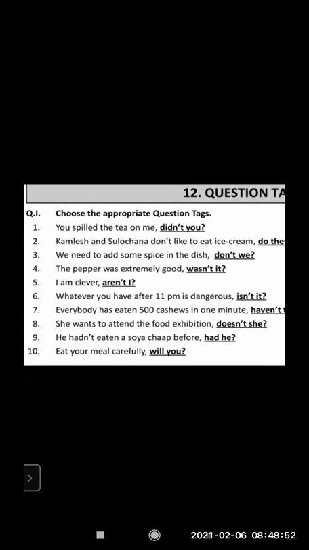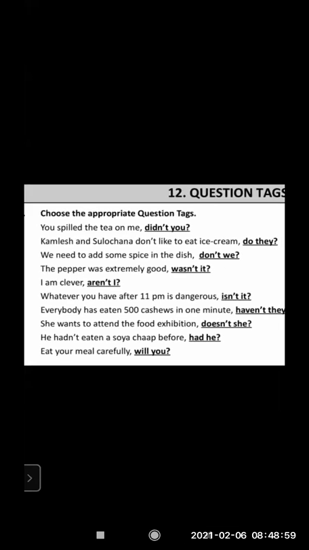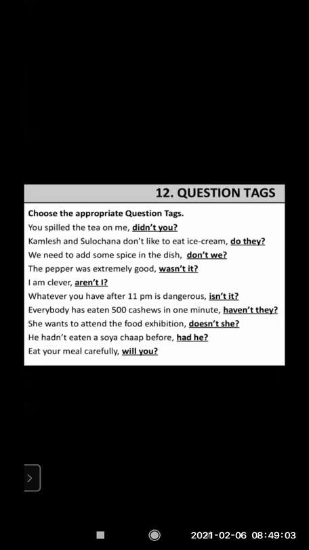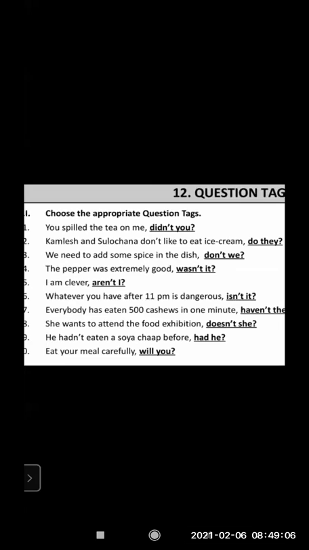Now the sixth one. Whatever you have after 11 p.m. is dangerous. Is dangerous. So isn't it? Everybody has eaten 500 cashews in a minute. Haven't they? She wants to attend the food exhibition. Doesn't she? He hadn't eaten a soya chop before. Had he? The sentence is negative with hadn't. So had he?